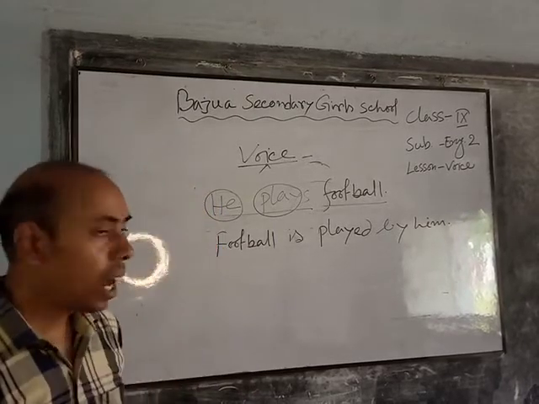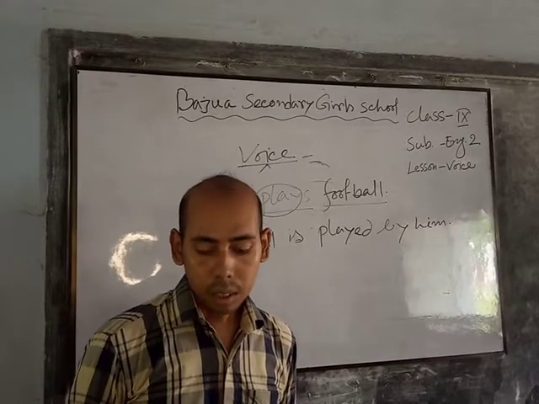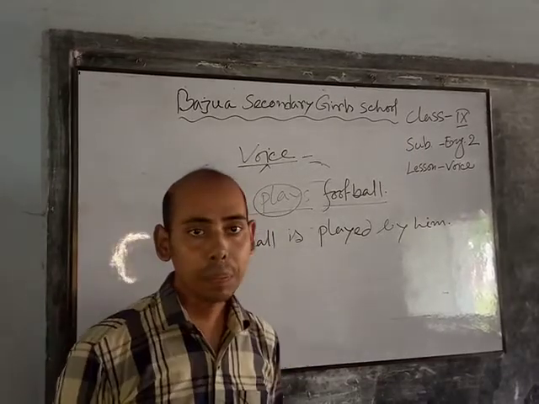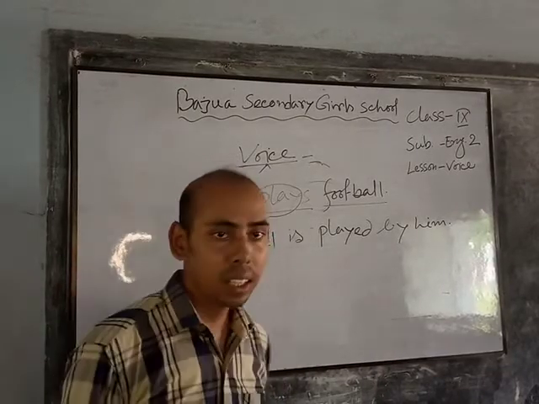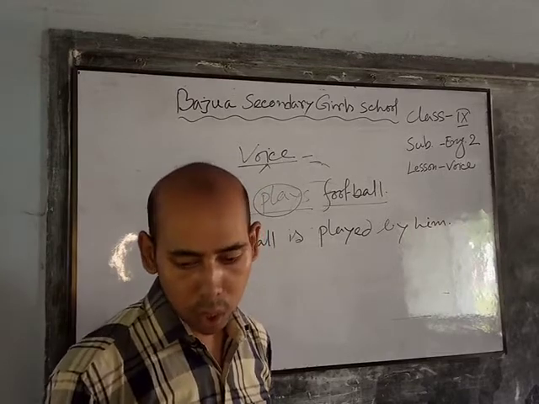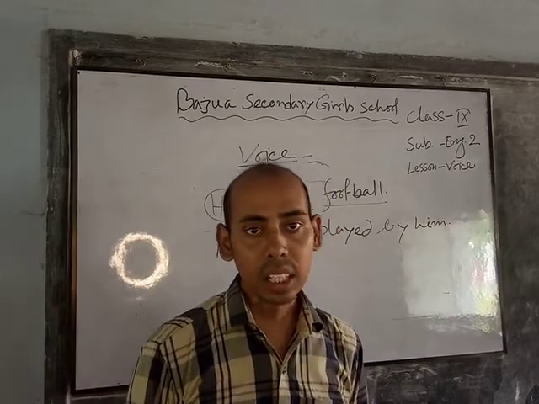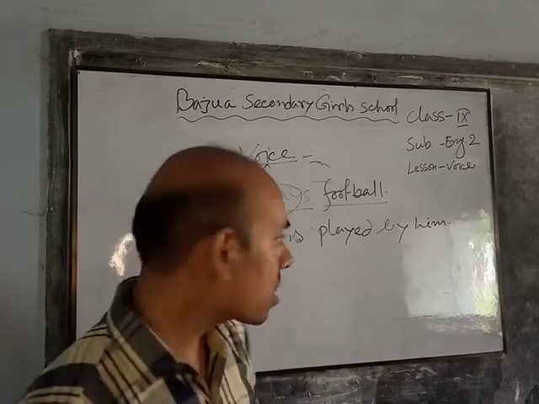Now we will learn how to change active voice to passive in present continuous tense. We know that in present continuous tense there is a verb. So if any sentence has a verb, we have to add be plus being.